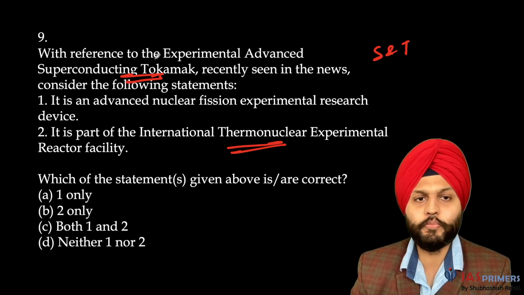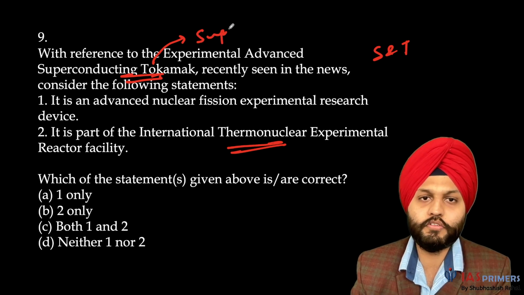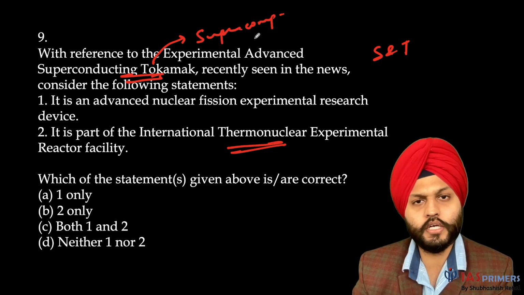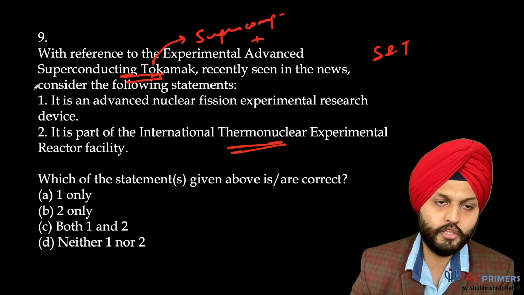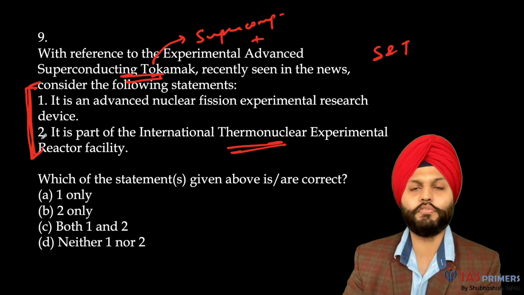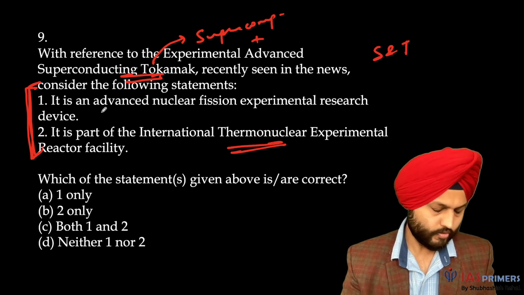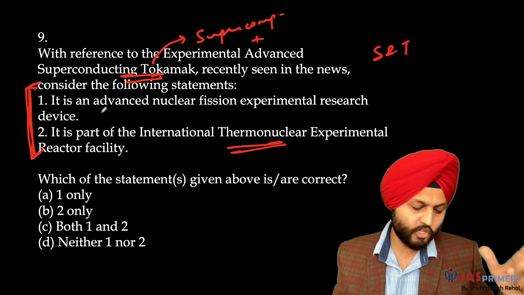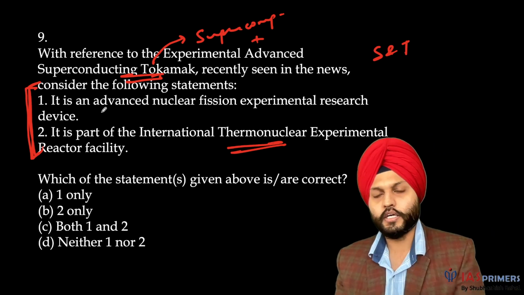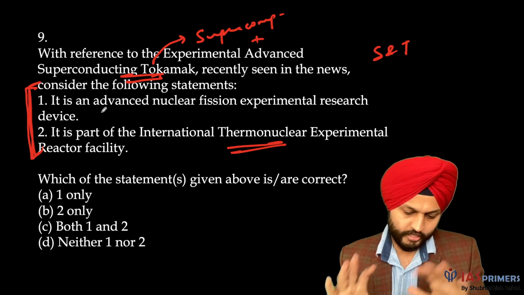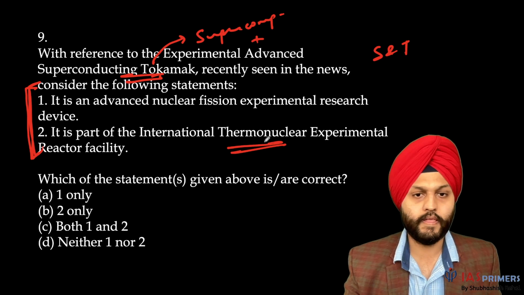Okay, now here we should be very clear. Tokamak, one may think it's a supercomputer, and get a doubt on this thing. And the other thing is obviously this nuclear reactor thing. I want to be very clear on this, because even supercomputers are named like this. And you have this term superconducting. Semiconductor, superconducting. So that confusion may arise. So you should be clear this is associated with nuclear reactors. Now once we know that, okay, fine, this is a nuclear reactor. Now let's look at the statements.